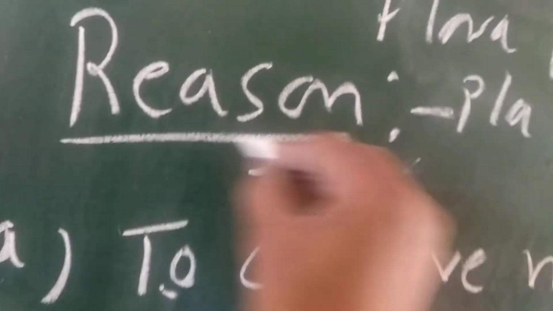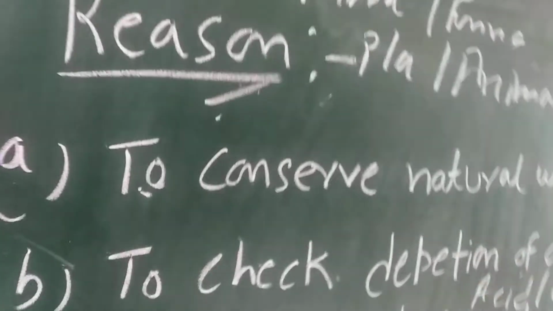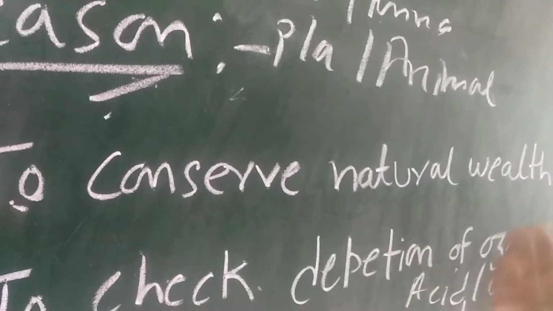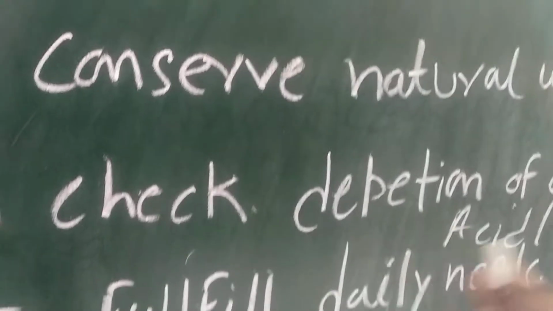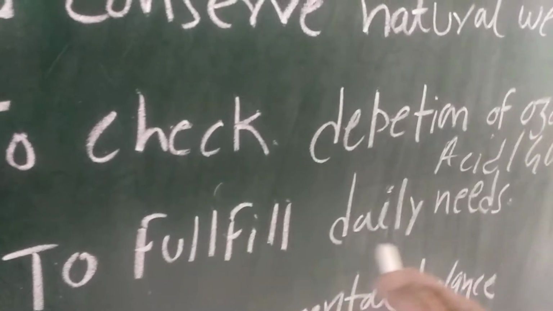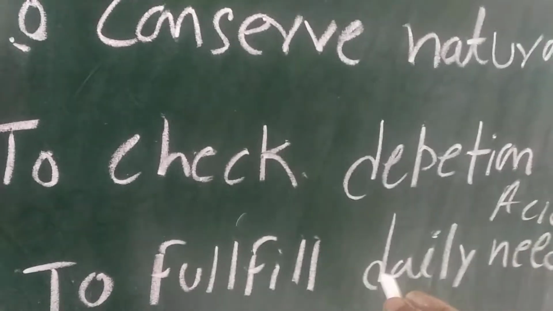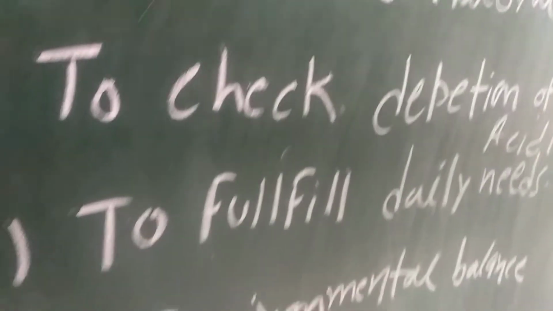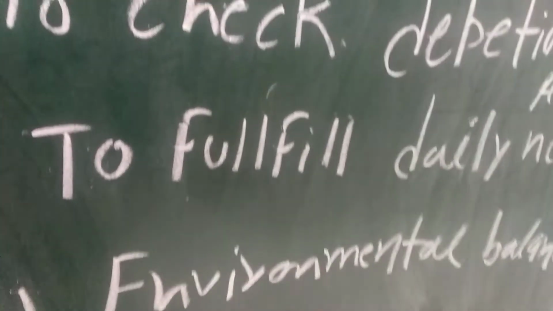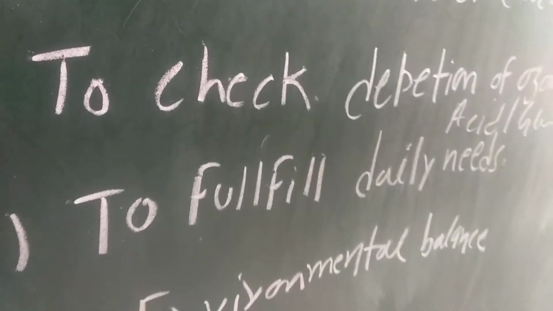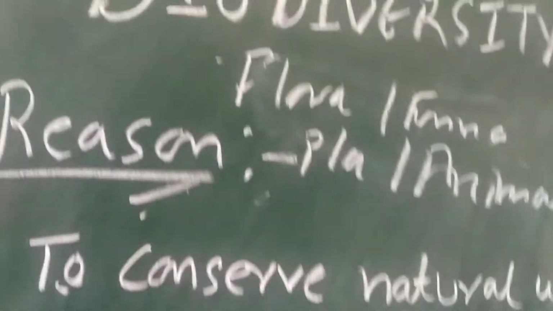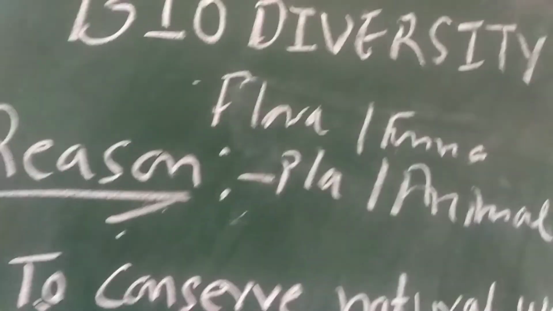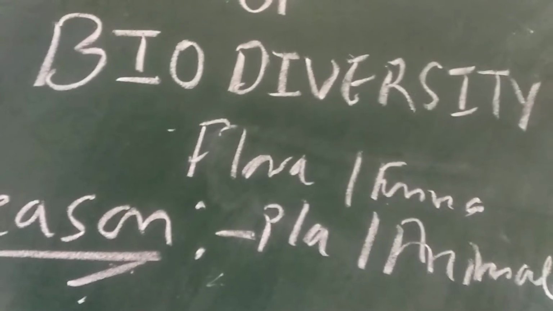Let's see the reasons for conservation of biodiversity. Reason number one, to conserve the natural wealth. Okay, to check the depletion of ozone, acid rain, global warming, and to fulfill our daily needs, because we are also getting our daily needs from plants and animals. Then environmental balance. Okay, conservation of plants and animals is required because of their role in the environmental balance. So what is biodiversity, and what is the reason for maintaining biodiversity?